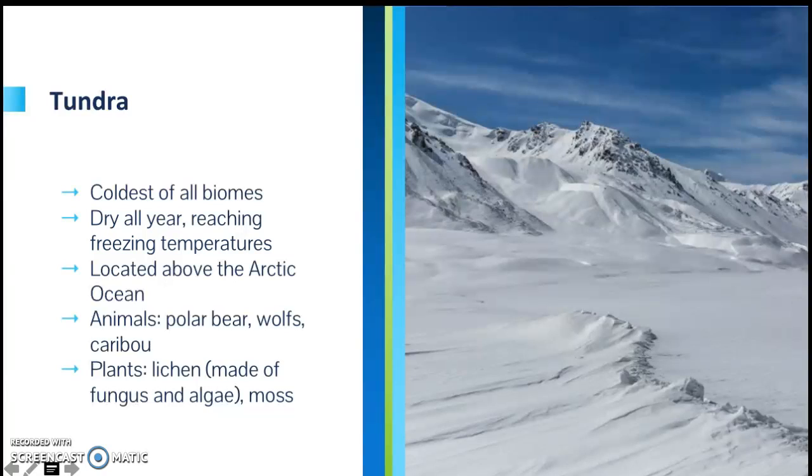The final and coldest biome of them all is the tundra. With dryness all year, this biome can reach freezing temperatures. Tundras are located above the Arctic Ocean and are most famously known for their polar bears, wolves, and caribou. Surprisingly, some plants can survive through these temperatures, such as lichen and moss.